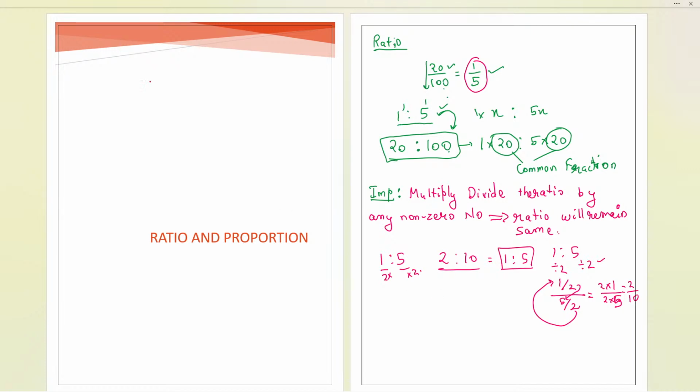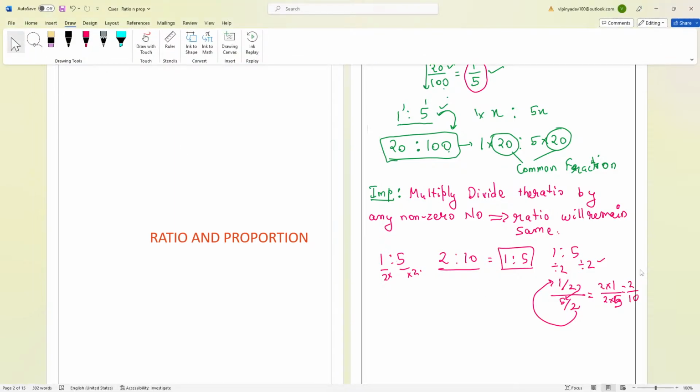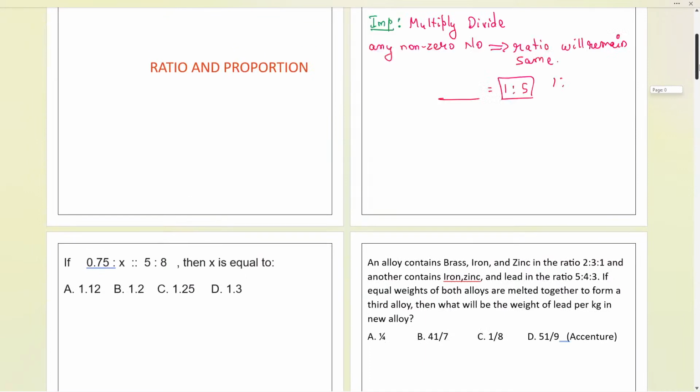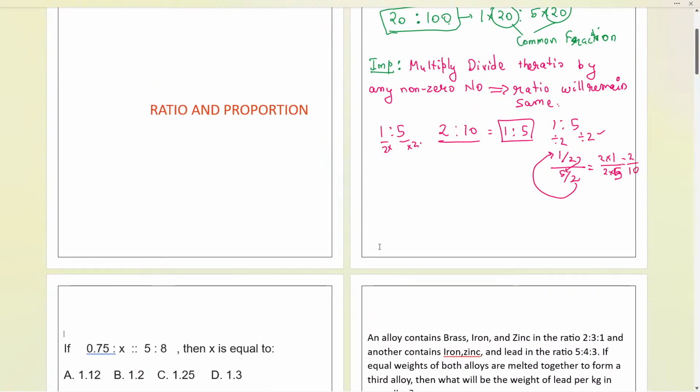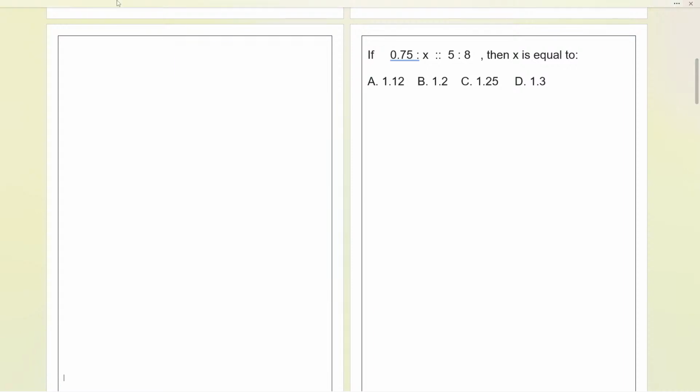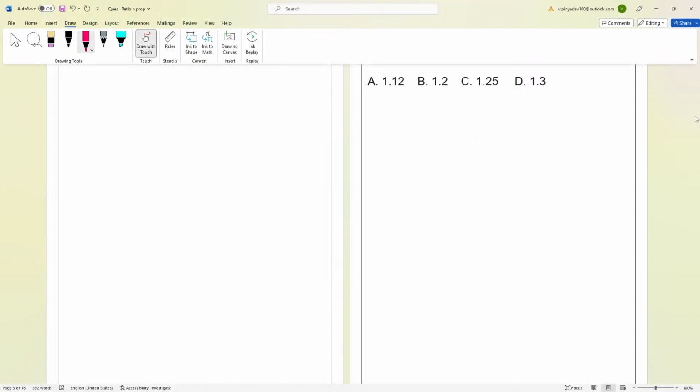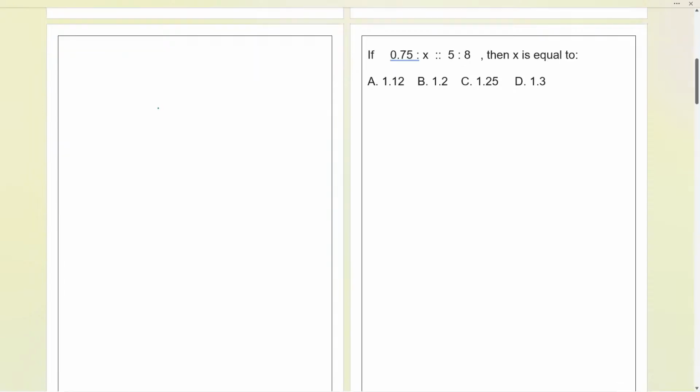Very easy. Now let us move ahead and talk about the proportion. This is the basic part we discussed. So now let us talk about the proportion over here. Proportion is just the equality of two ratios. Equality means we are comparing the two ratios. Let me write over here. Now this is the proportion. Basically we equate the two ratios.